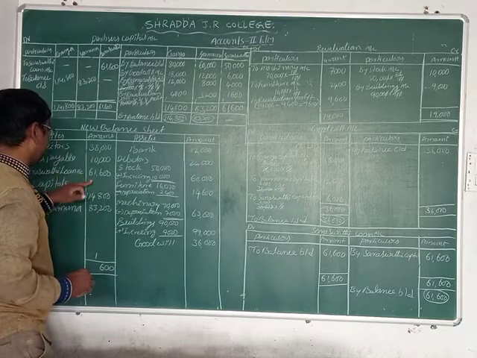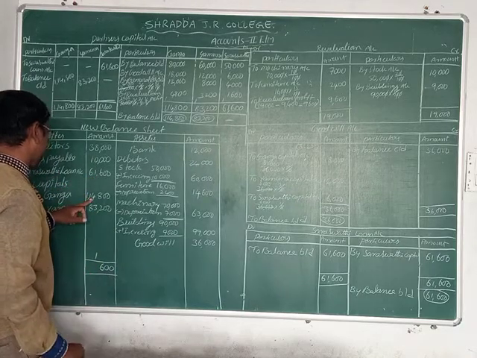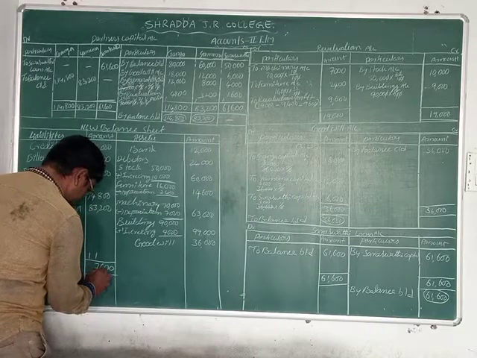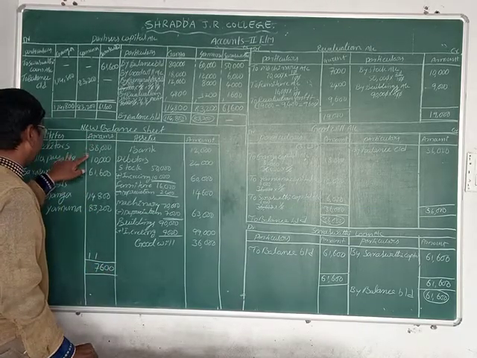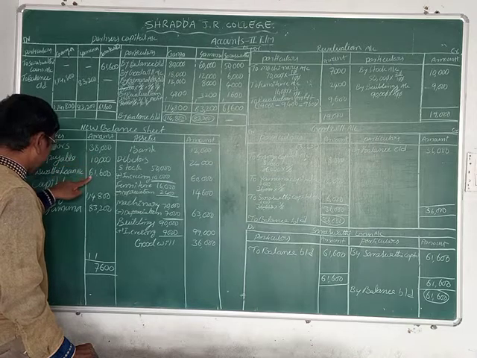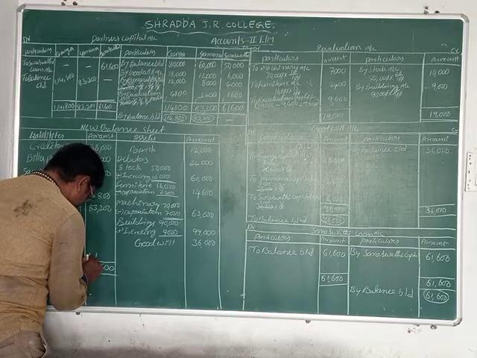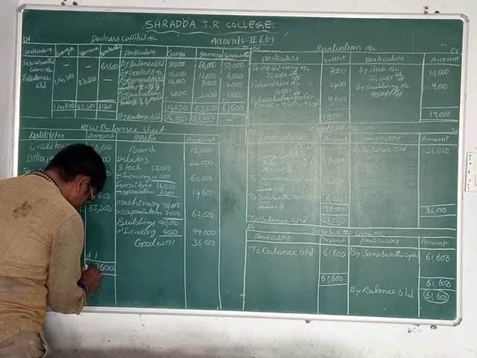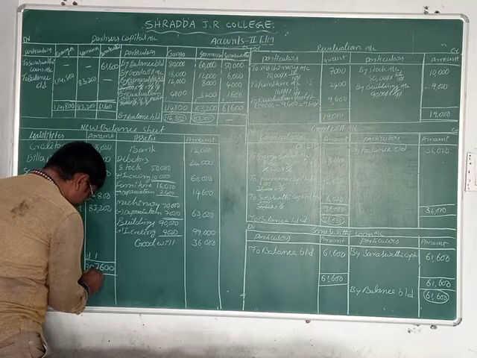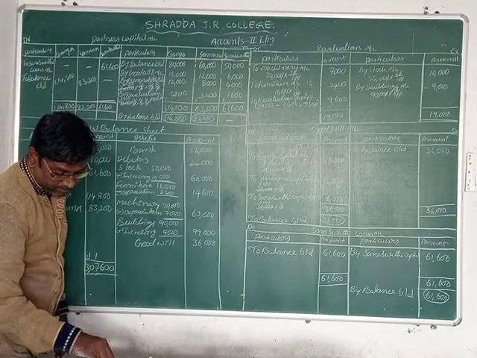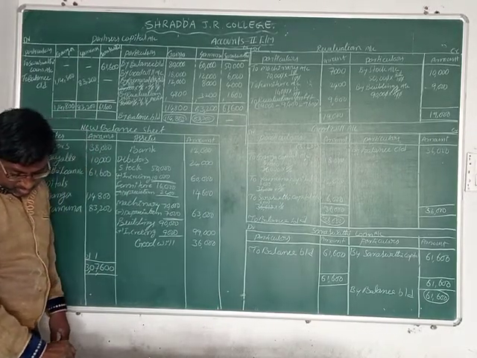Now 8, 9, 9 plus 4 is 13, 16 plus 1 is 17. 3, 4, 10, 11, 19, 20, and 3 lakhs 7,000. 3 lakhs 7,600.